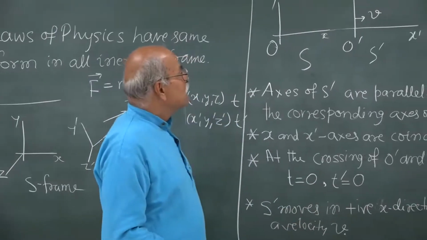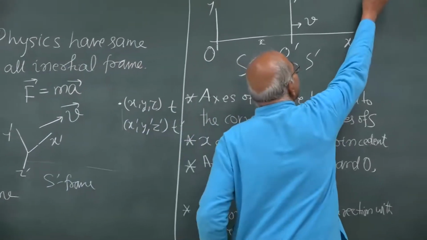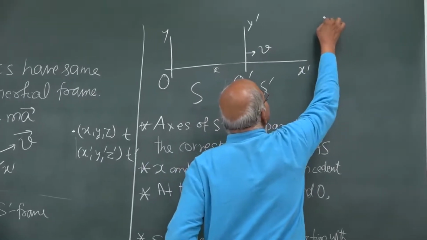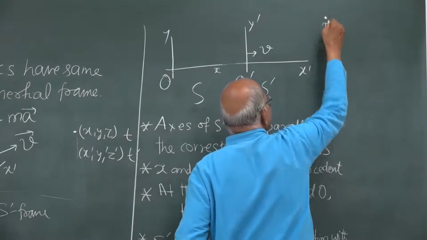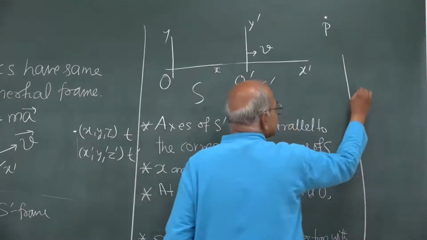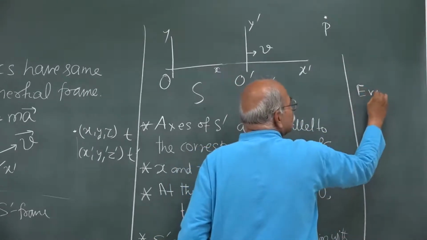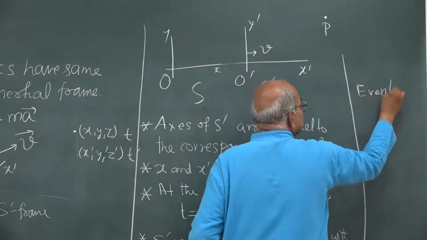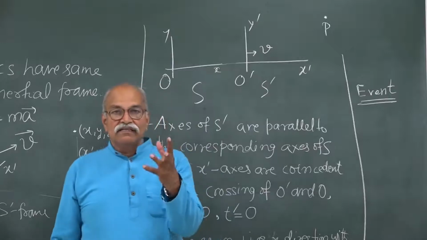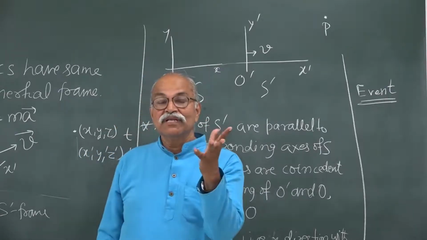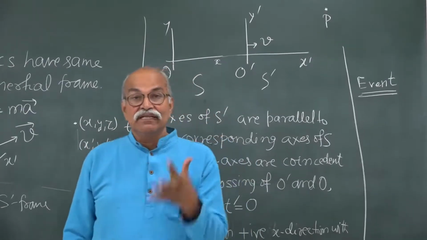Now, suppose I have a particle out here, and this particle is here. This is called an event. Let me call this word also. I will be using this word many times, event. Something has occurred, something has happened, that is called an event.